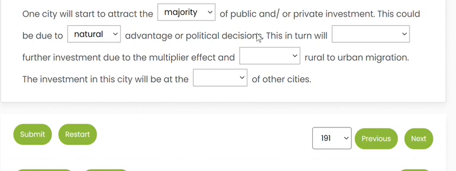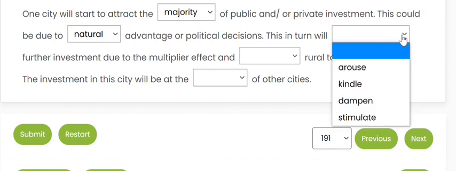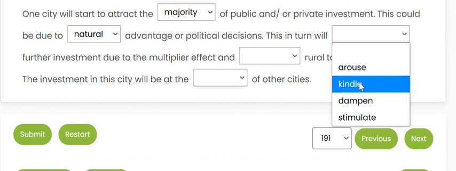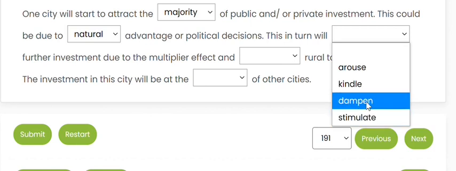This in turn will dash further investment due to the multiplier effect. So things are going positive here, and grammar says will have the first form of the verb. Arouse is the second form, arise is the first form. This will kindle advantage, dampen or stimulate. So dampen is negative, it means to diminish or to decrease.